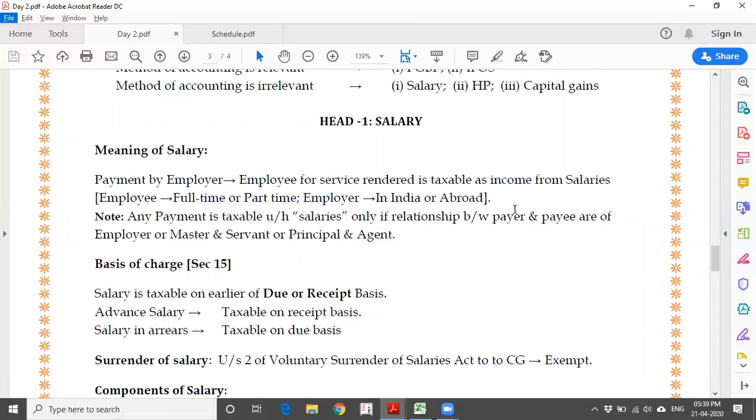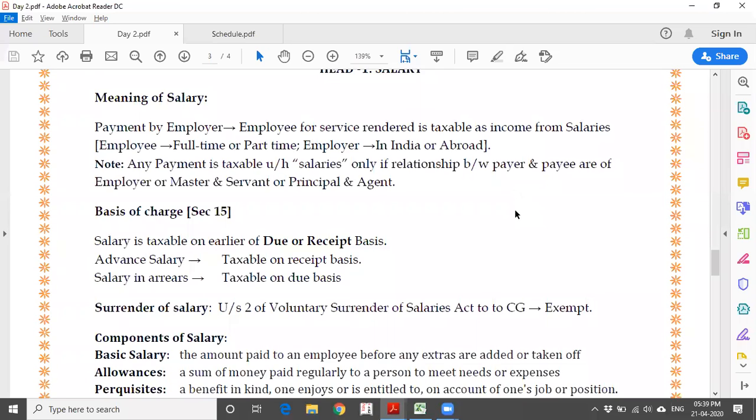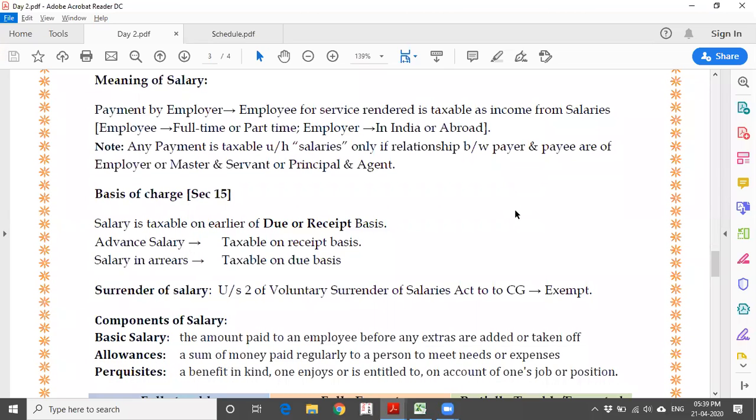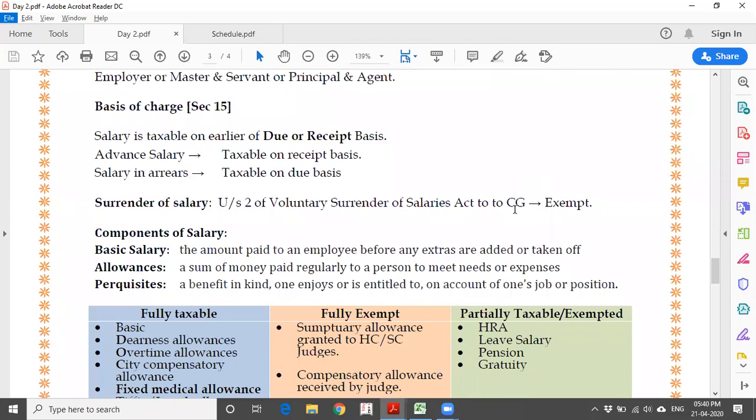If you see any salary, we can see three categories. One is a basic salary package kind of thing, and there will be allowances and there will be perquisites. Now let us understand what is the word allowance and perquisite. Allowance is something that you spend from your end and your employer pays for that.